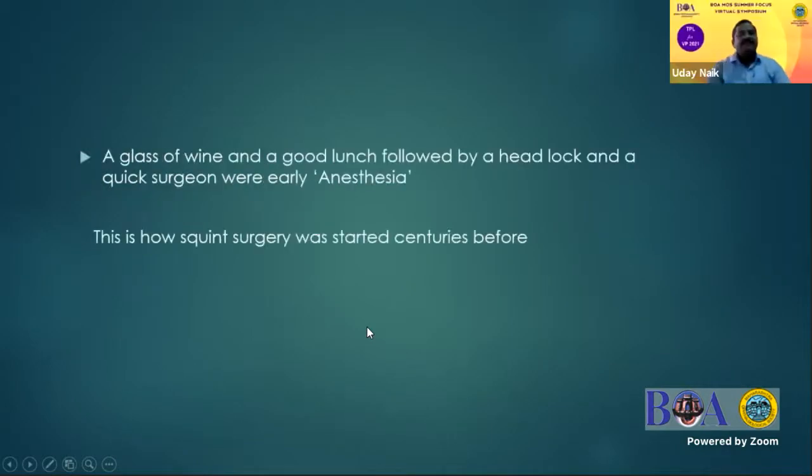No financial interest. To begin with, a glass of wine and a good lunch, followed by a headlock and a quick surgeon were early day anesthesia. And this is how squint surgery was started centuries before. So I am presenting nothing which is new.